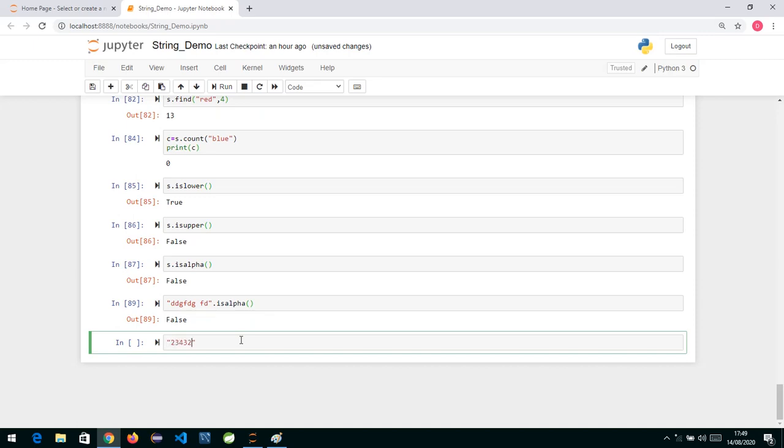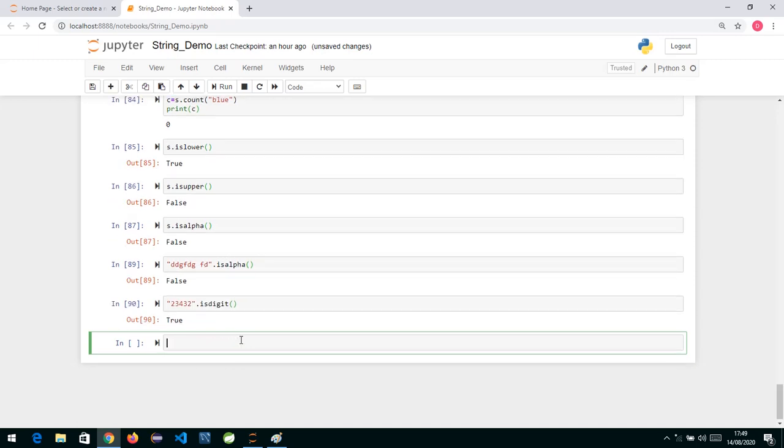And similarly, if it only contains digits, you also have a function called isdigit. You can check this function, isdigit. It will check whether all the characters inside the string are digits; if they are, it will return true, otherwise it will return false. So these are some of the functions which we have.